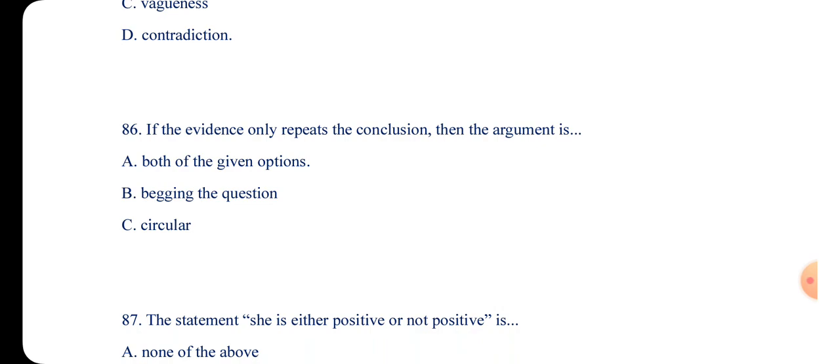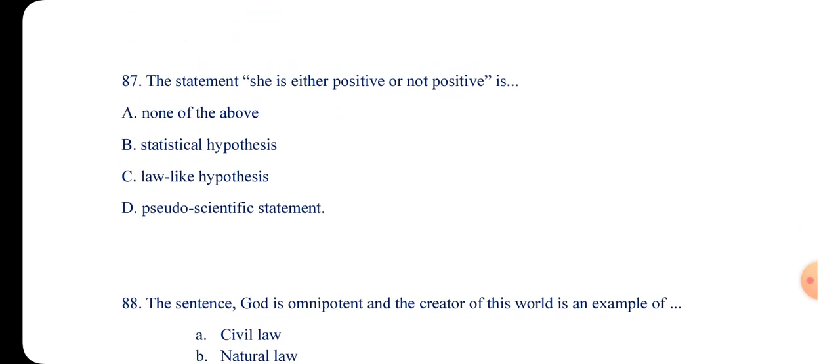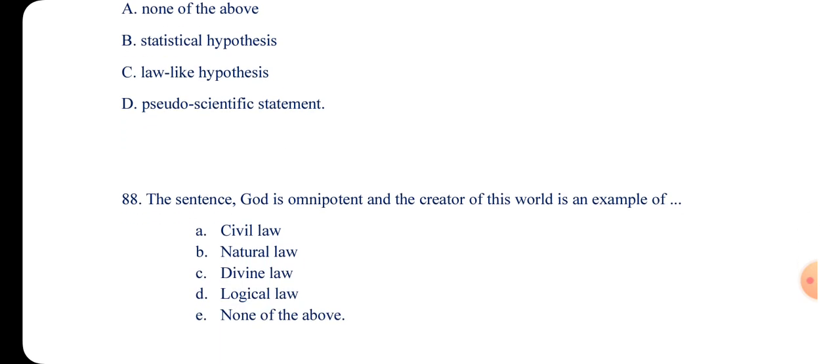A, both of the given options, B, begging the question, and C, circular. So circular and begging the question, they are the same. So if the evidence repeats the conclusion, then we can say they are both options, which is A. Number 87. The statement, she is either pregnant or not pregnant, is an example of a pseudo-scientific statement. So the answer is what? A pseudo-scientific statement. If I say she is pregnant or not, it is a pseudo-scientific statement.